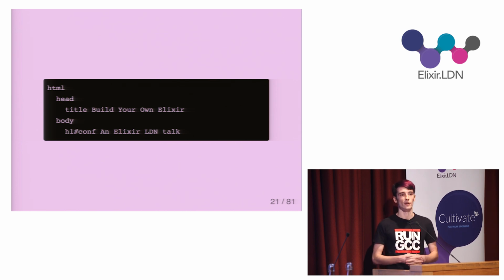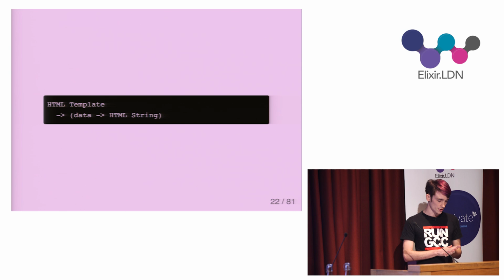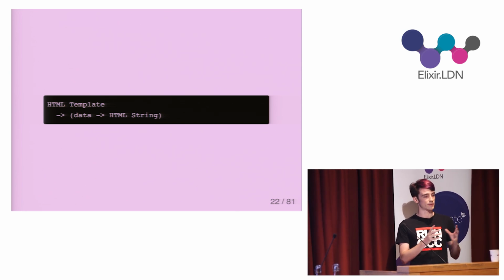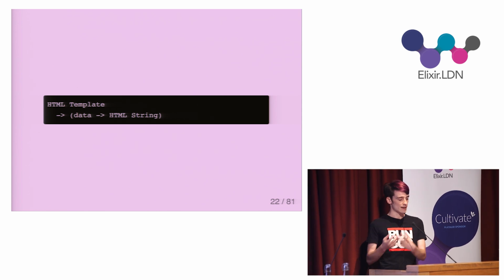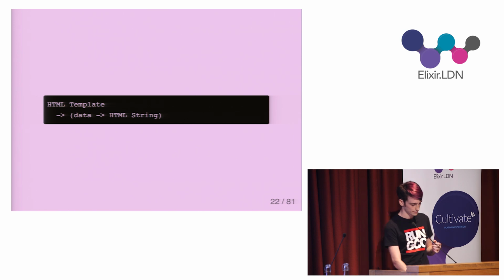Armed with my newfound knowledge of tokenization and parsing, I decided to have a go at trying to make the same thing for Elixir. So the templating library is effectively a function that takes a template of alternative HTML syntax and returns a function that, given data, produces a string of HTML.